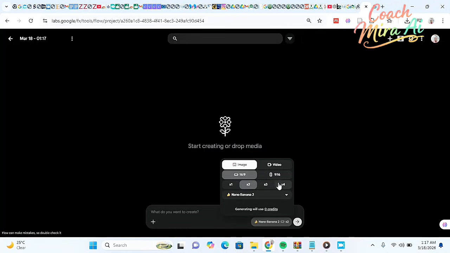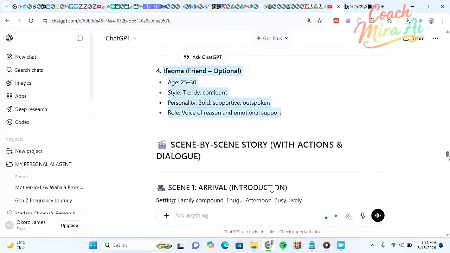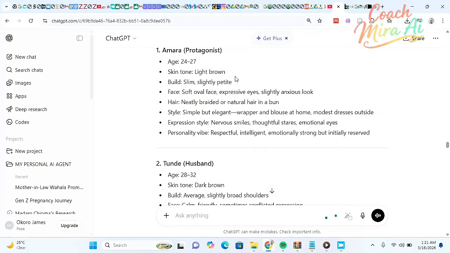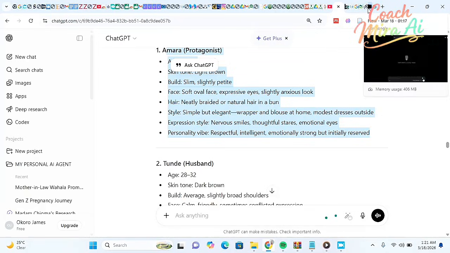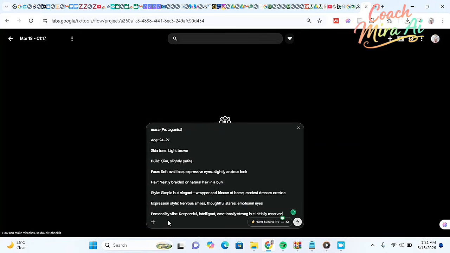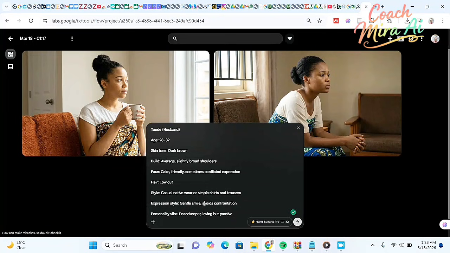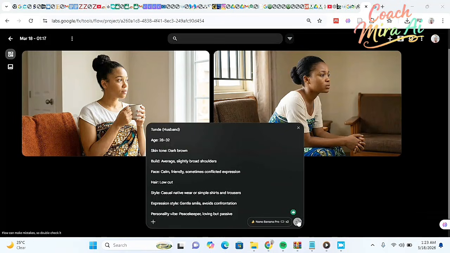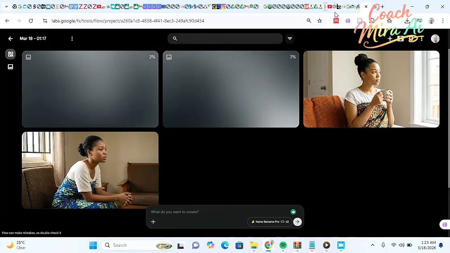When we select Nano Banana, we go to ChatGPT. I'm going to copy prompt 1 image description. I'll do the same with the others. Just copy the first image prompt, go to Flow and paste it. When you paste it, hit generate. Now our image is ready. This is so beautiful. This was the same prompt we used in Whisk and this is the result. Now I'm going to paste other prompts.